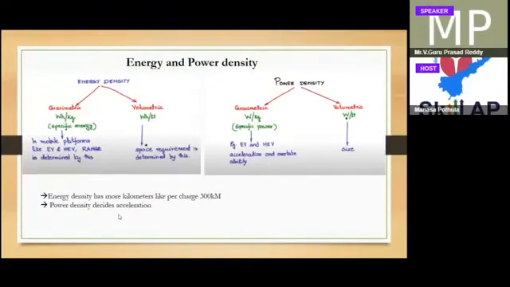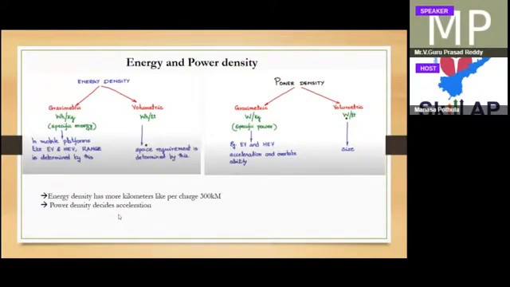But in electric vehicles, these two parameters are very good parameters to decide your charge. If you have high energy density, you will get a long run; I mean, per charge you will get this many kilometers. If you have more power density, you will get more acceleration, meaning within a short span of time you can reach that much speed.